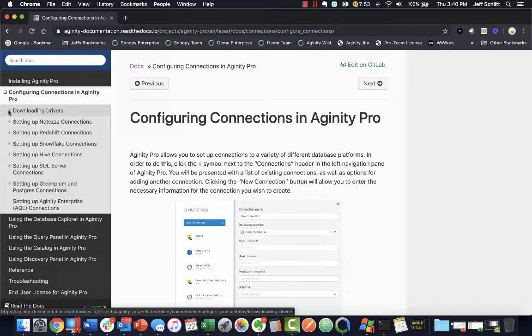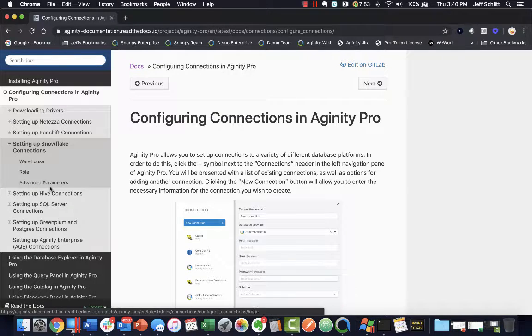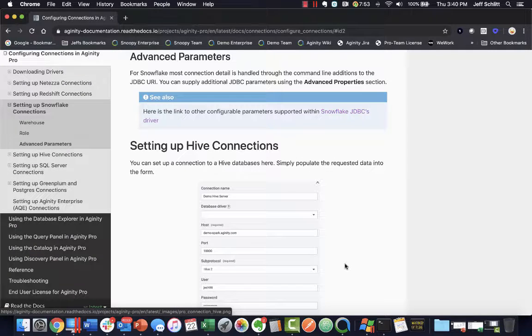There's a specific section in video on downloading drivers. Then there's a specific section for each database platform we support. Under here, let's go into Snowflake, you will see a section on advanced parameters. And typically, when available, we will provide you with a link to the JDBC specific documentation for that vendor. Hold that thought, I'm going to come back to it.